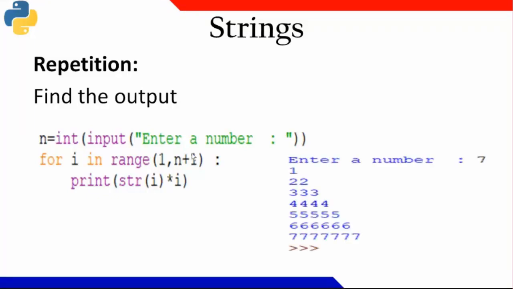Yeah, yeah, because the first value it will take is 1. It is starting with 1. Okay, and the first value of i will be 1 only. So str of 1 is 1, and it is multiplied 1 time. The second value of i is 2. So str of 2 is 2. 2 is multiplied 2 times. Similarly, 3 is multiplied 3 times. So repetition will be there. Very nice.